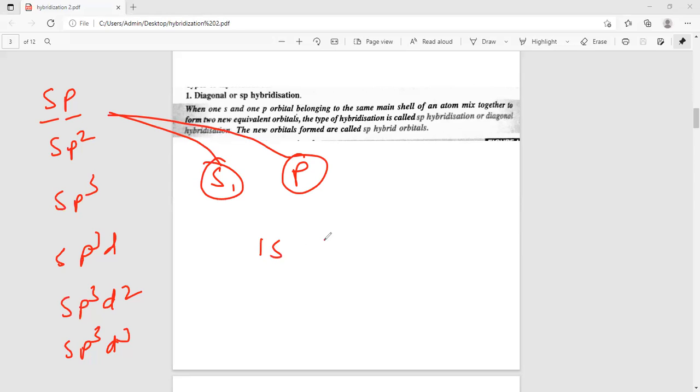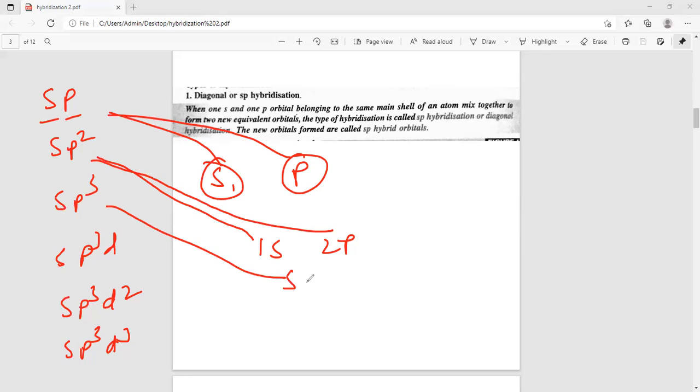If one s and two p orbitals take part in hybridization, then it is called sp2. If one s and 3p orbitals take part in hybridization, it is called sp3. And if 1s, 3p, and 1d atomic orbital take part in hybridization, this is called sp3d.